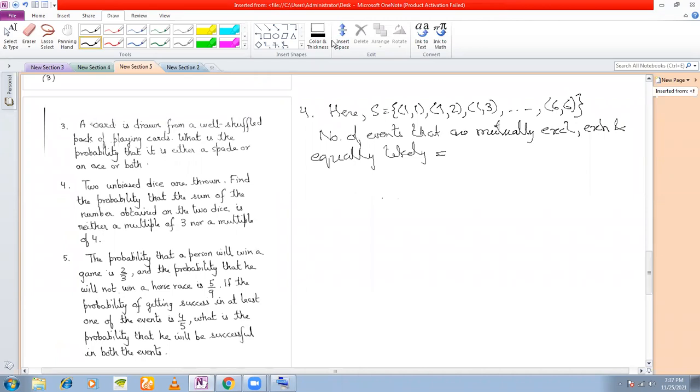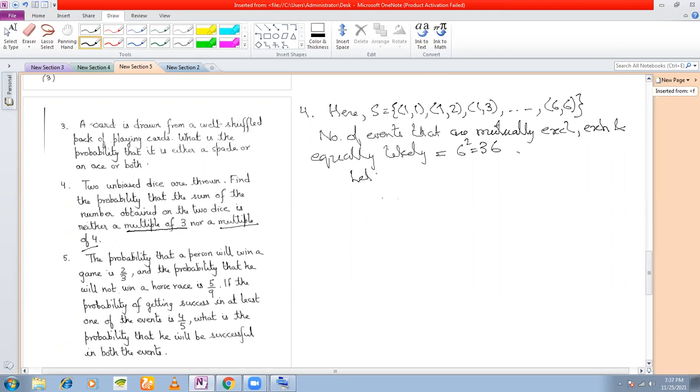This is equal to 6 square, which is equal to 36, right? So if 2 dice are thrown, this is the number of events that are mutually exclusive, exhaustive, and equally likely. Now see the question. Find the probability that the sum of the numbers obtained on the 2 dice is neither a multiple of 3 nor a multiple of 4. That means this event can be broken up into 2 events, multiple of 3 and multiple of 4.